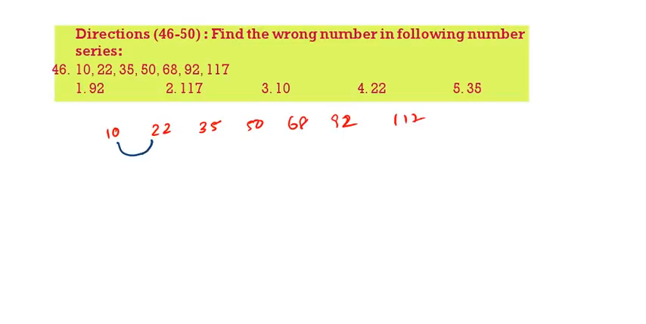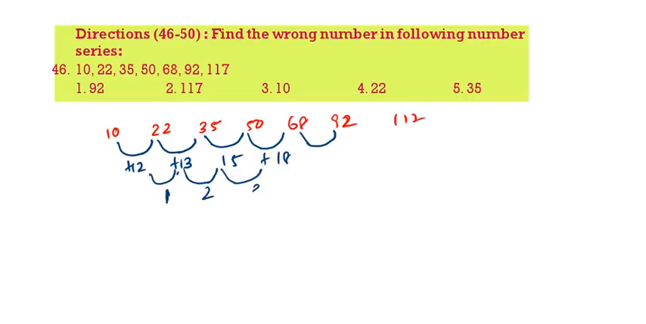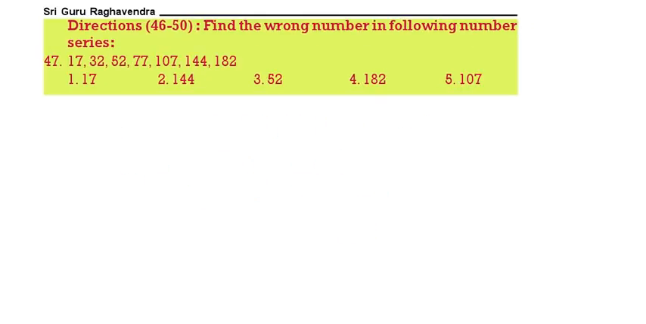So this is 10 plus 12, 22 plus 13, then it is 15, then it is again how much? 18. Now here one gap, 12, 13, one gap, next 2 gap, next 3 gap, next 4 gaps should be there. So 68 plus 22, that is how much? 68 plus 22 is 90. 90 is the correct number, 92 is the wrong number. Now see the next one.